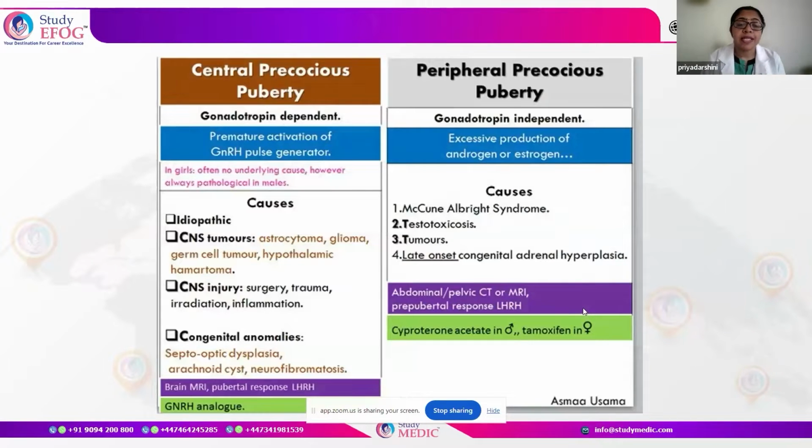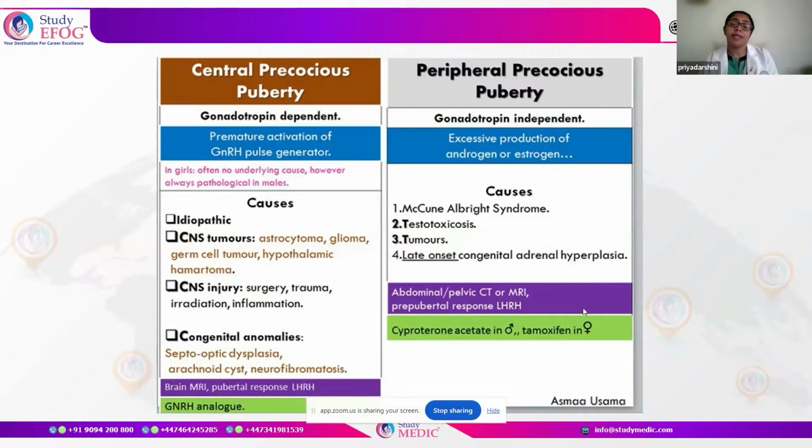So, this is what we were discussing. We have two different types, central and peripheral. Whenever a question is being tested on precocious puberty, first we need to understand that we have to classify whether it is central or peripheral. And then depending on the features that are provided, we come to a conclusion.